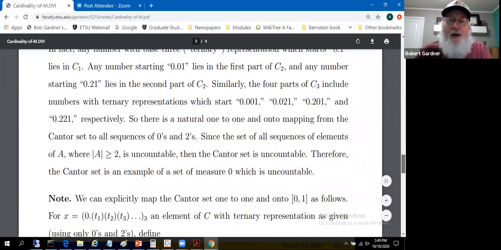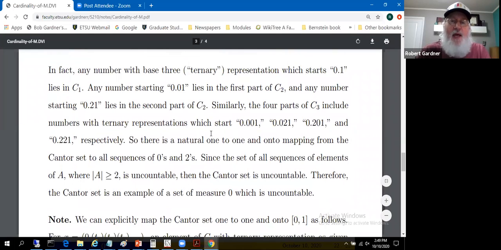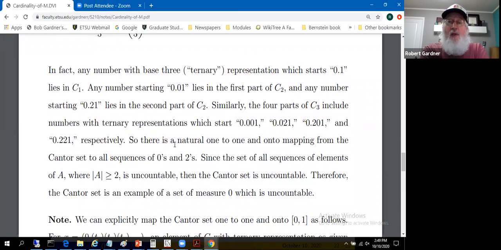All right, now about the uncountability. So where we stand is the Cantor set contains all numbers between 0 and 1 that have a ternary representation that doesn't use 1's. So it's only 0's and 2's. So everything in the Cantor set relates to base 3 expansions that only involve 0's and 2's.